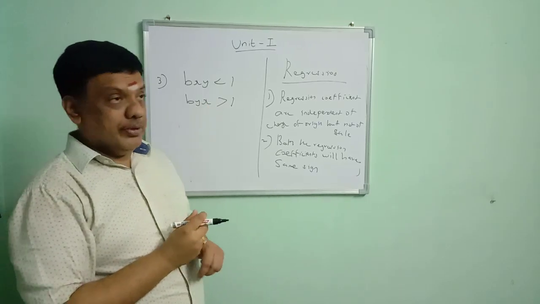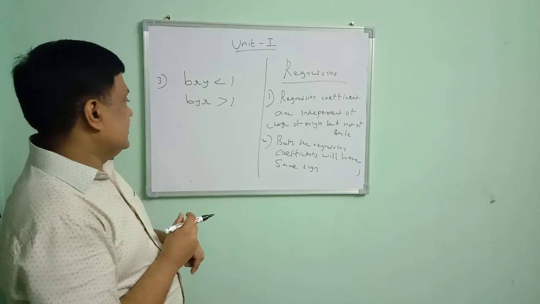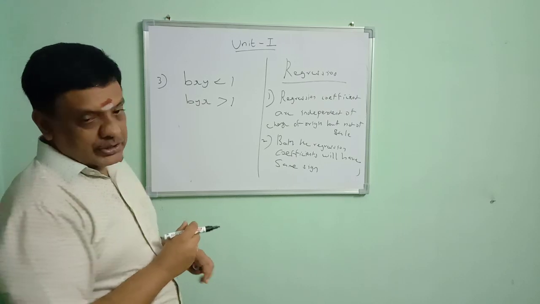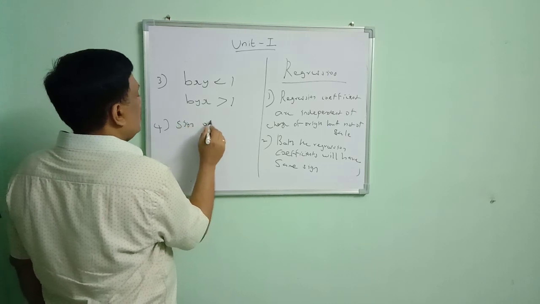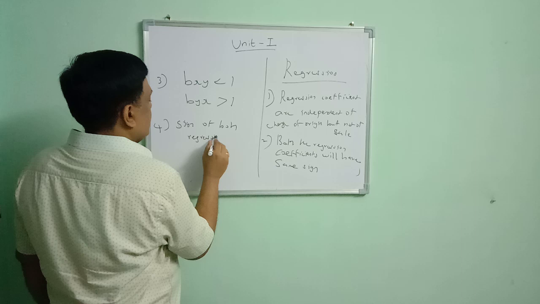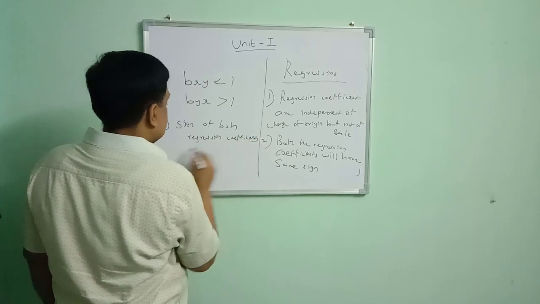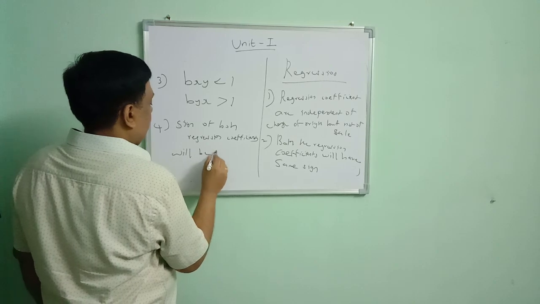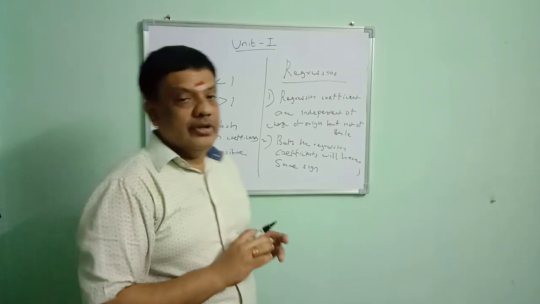Another important property of regression coefficients: if one of the regression coefficients is less than 1, then the other regression coefficient is greater than 1, and the sign of both regression coefficients will be positive. So these are the important concepts that we have seen in Unit 1.